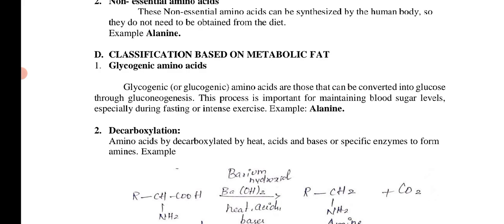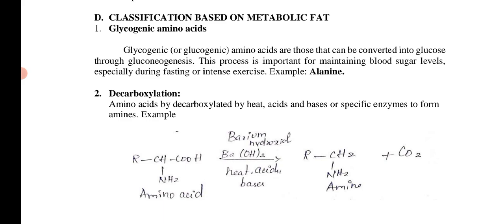Metabolic fate means they are deposited in our liver as fat. The decarboxylation of amino acids happens with reactions like heating, or adding acids, bases or specific enzymes, to form amines. The best example is amino acids in the presence of barium hydroxide, Ba(OH)2, with heat, acids and bases. They finally form amines, and carbon dioxide is liberated.